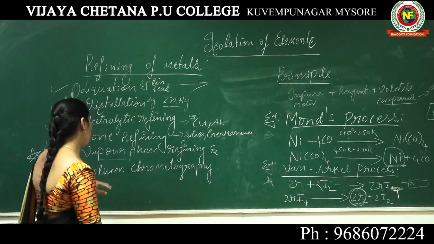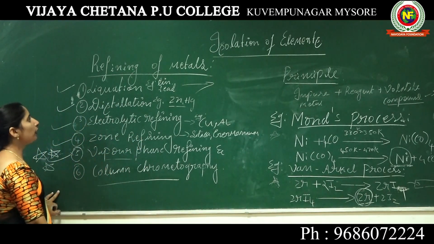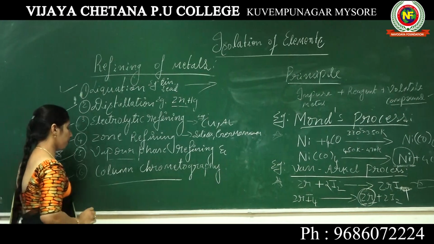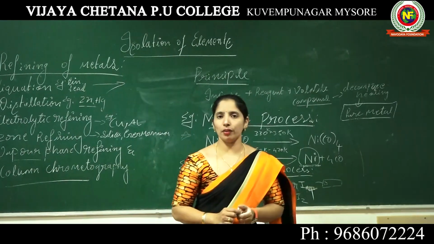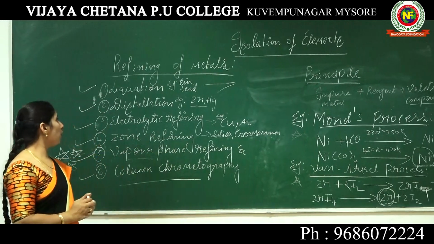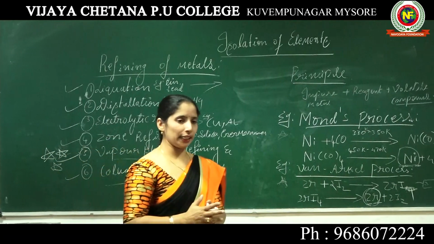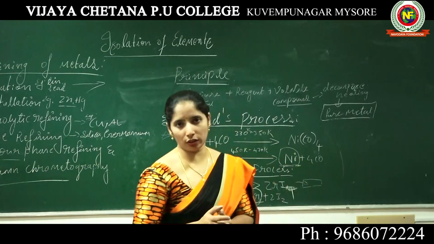Lastly, come to the last method under the refining of metals, which is column chromatography. I think you have already studied the topic of chromatography.